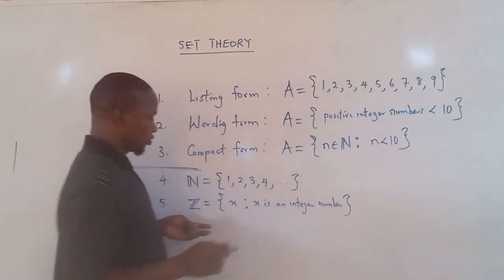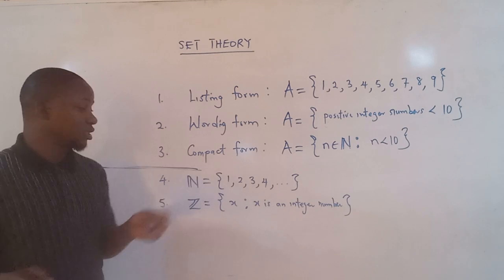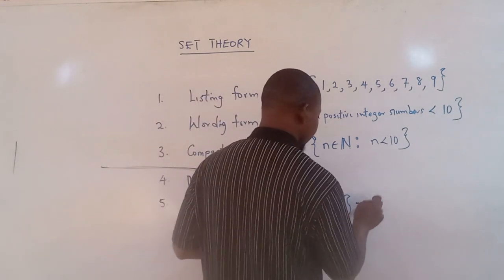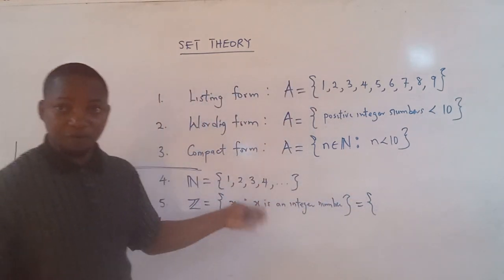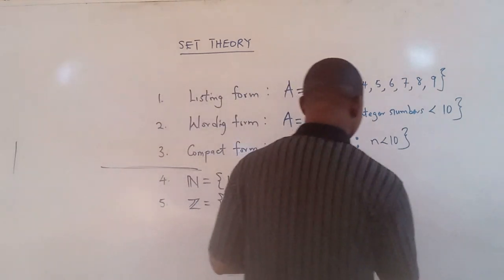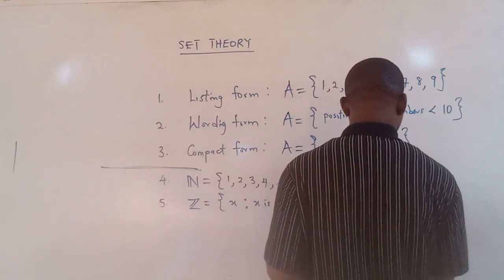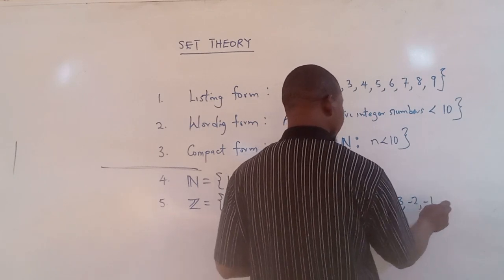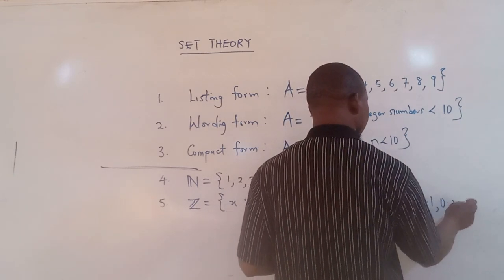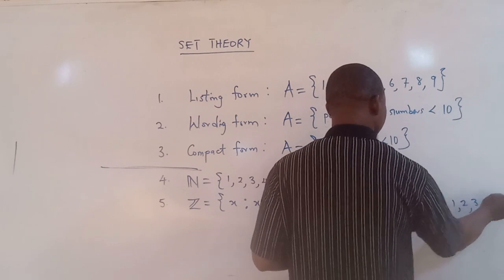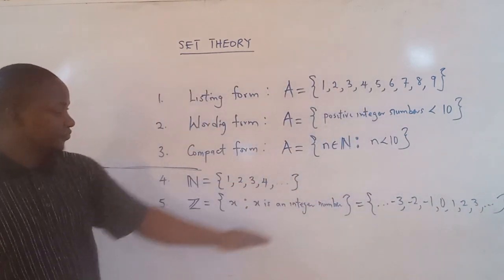It means we'll write all integers, ranging, in listing form now, so we have -3, -2, 0, 1, 2, 3. So this is in listing form.